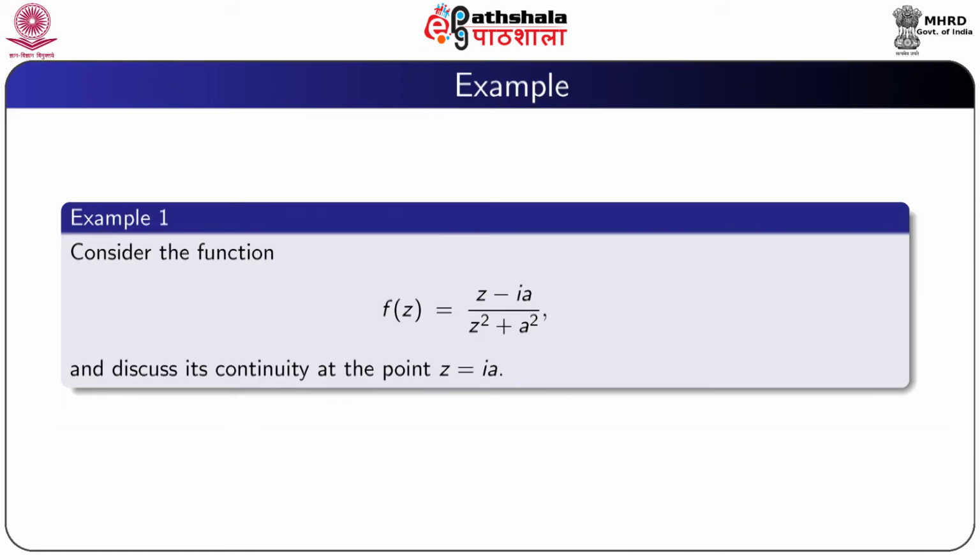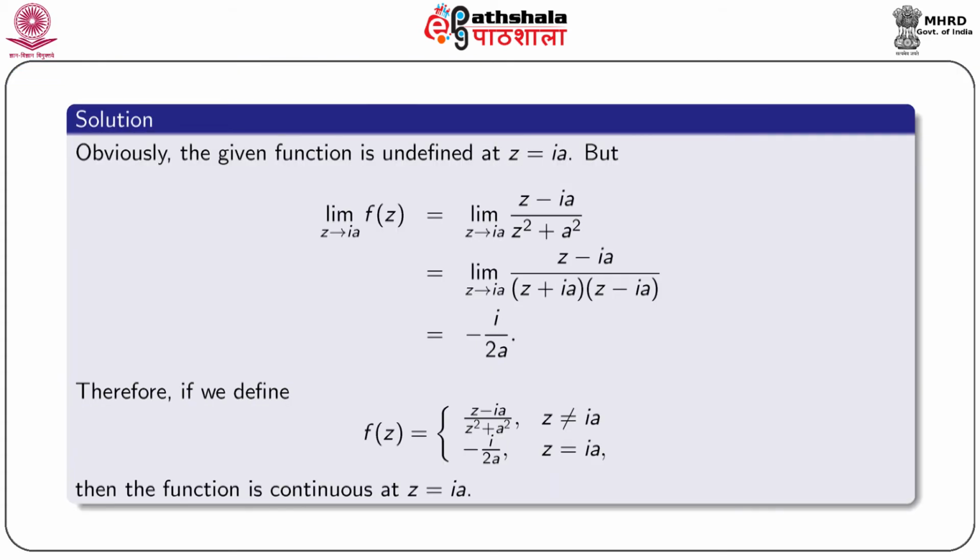So now we give an example. Consider the function f of z equal to (z minus ia) by (z square plus a square) and discuss its continuity at the point z equal to ia. Obviously the given function is undefined where the denominator is 0, that is at z equal to ia,